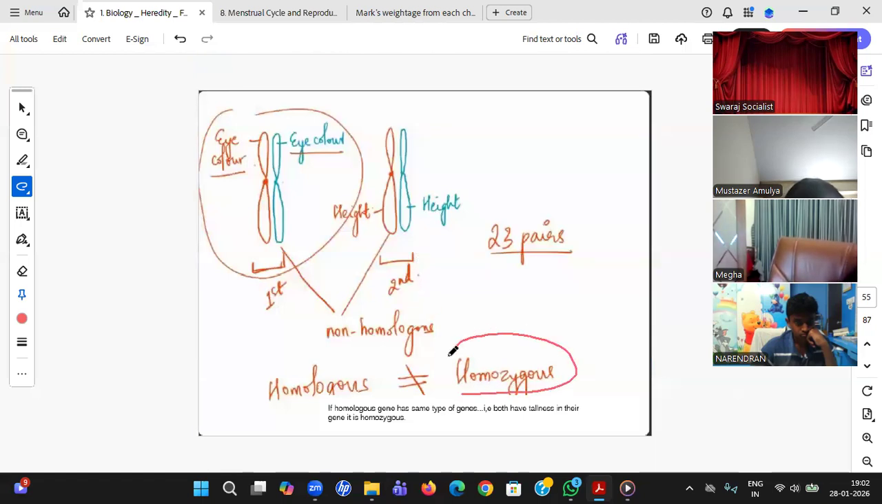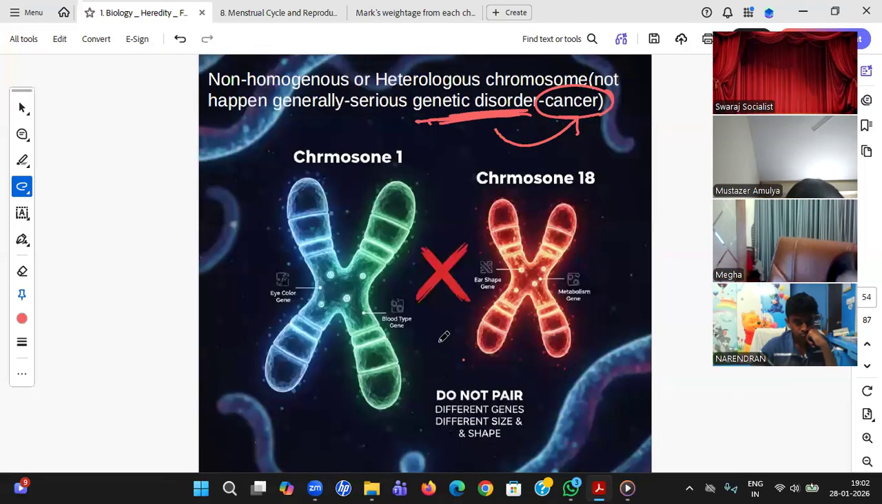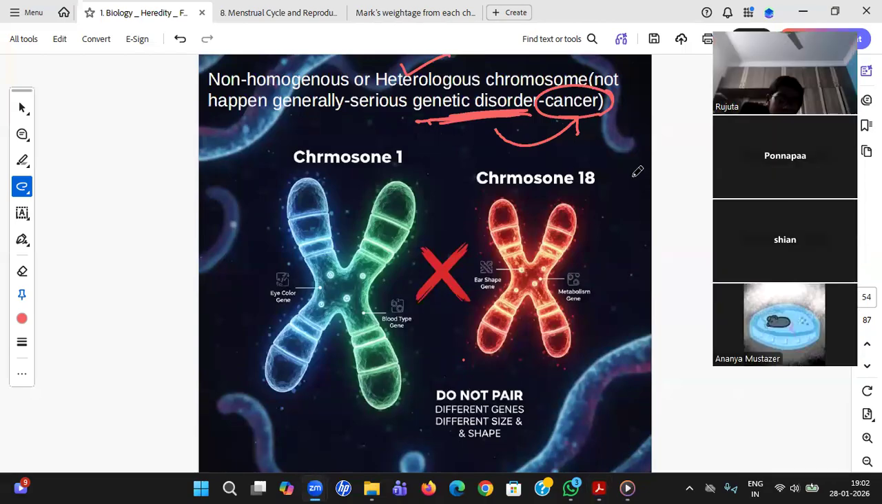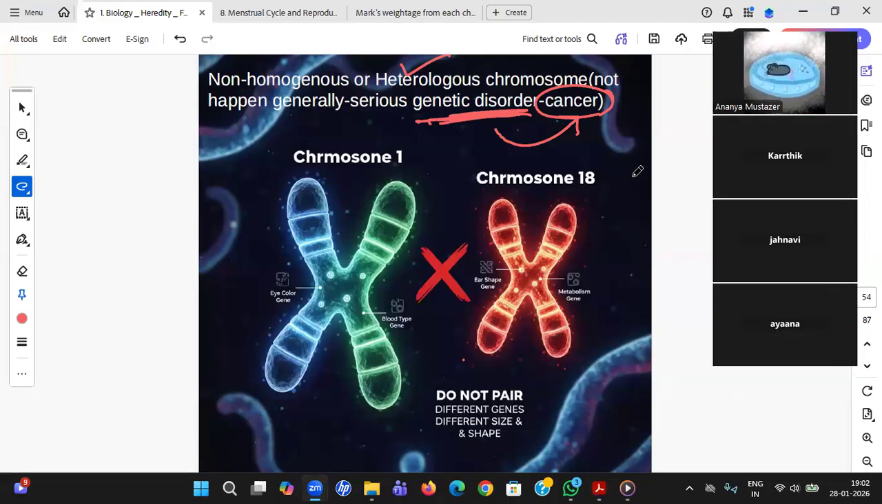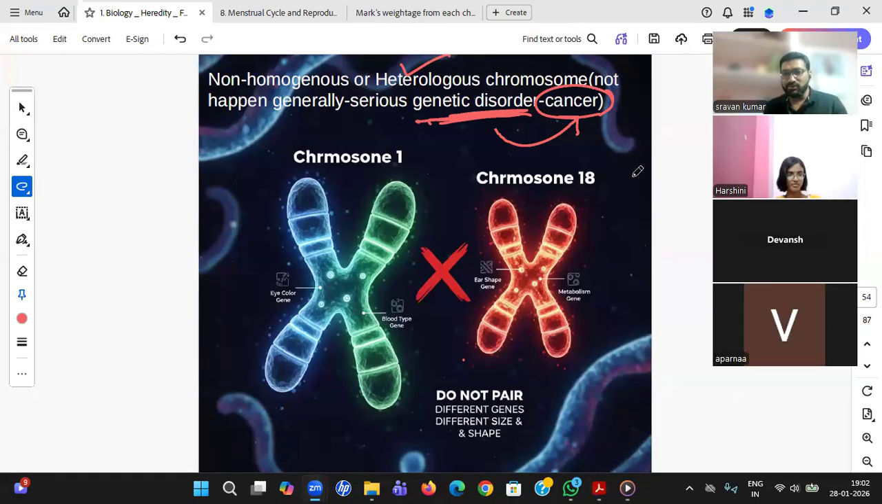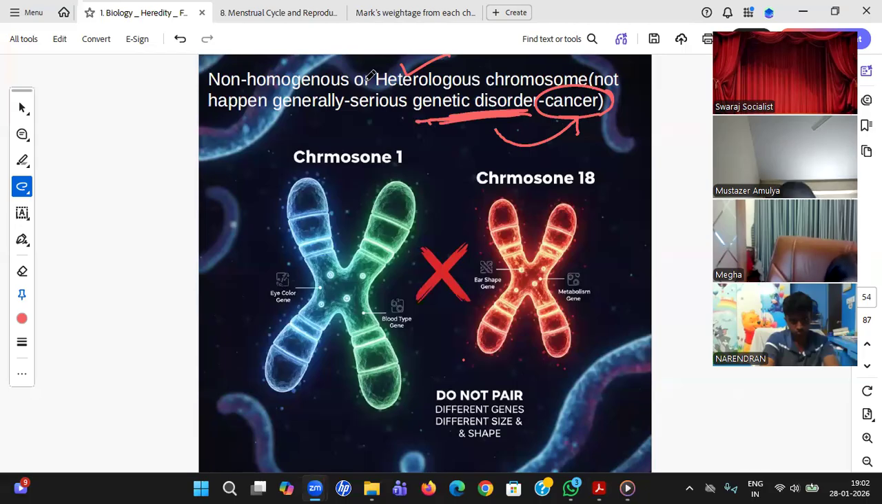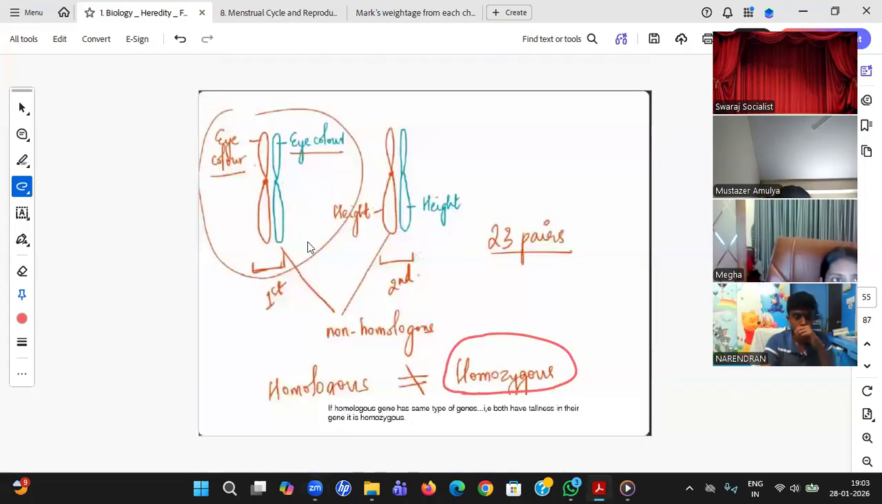Can anybody say what is homozygous? Homologous we have seen, heterologous we have seen, homozygous. Yes, Ananya, Amulya. They have the same allele, same gene. Very good, right answer. Same traits? I think traits is not the right word, students. Alleles is the right word. Yes, when they inherit identical alleles.